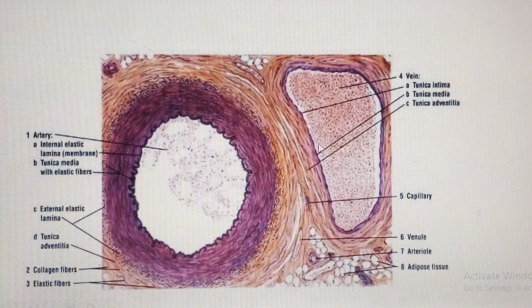Then we said that, you can see, simple squamous epithelium in the tunica intima of blood vessels. The first layer, just very close to the lumen, will have simple squamous epithelium. That is what we call endothelium and not mesothelium. So please get to know that. You find it also in lymphatic vessels, not only in blood vessels, but also in lymphatic vessels.